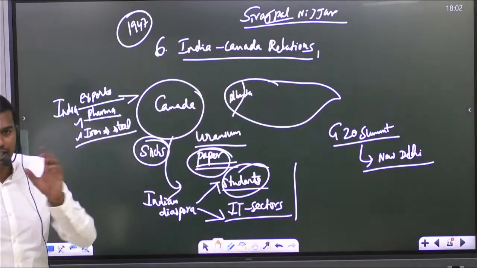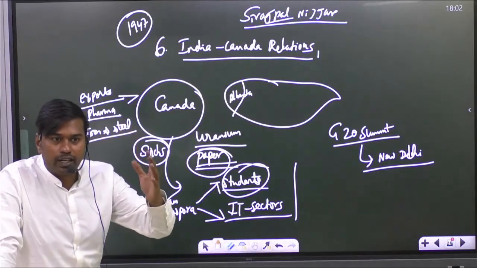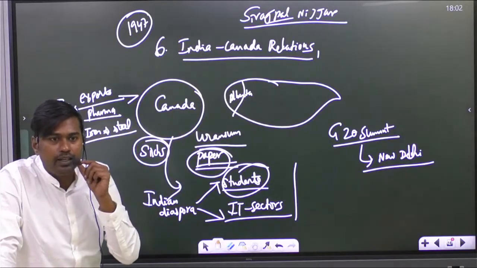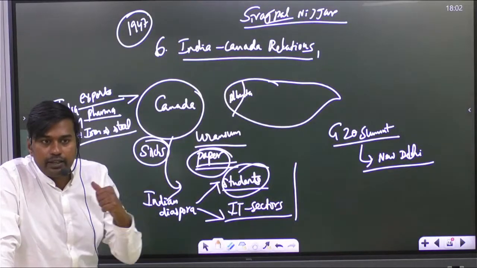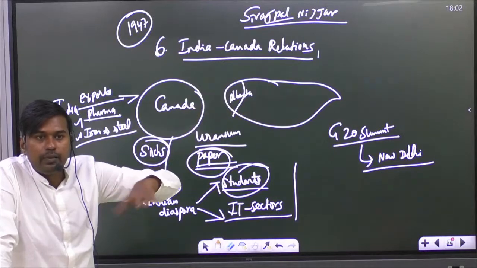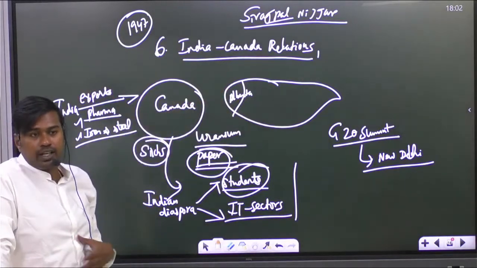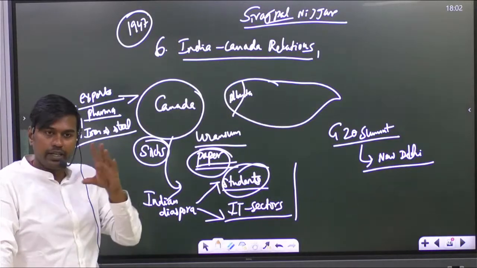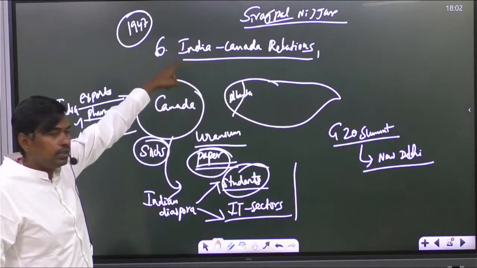He was already on the wanted list, and India had asked Canada to send this person to India, that is, extradition from Canada to India, because he is facing a criminal case in India. And the Canadian government never responded to India's demand regarding surrendering this person.